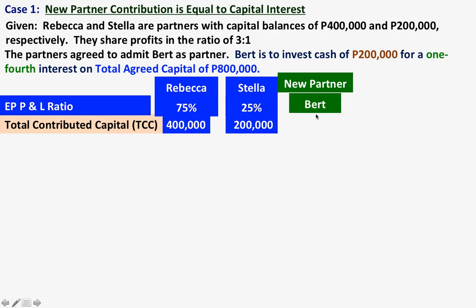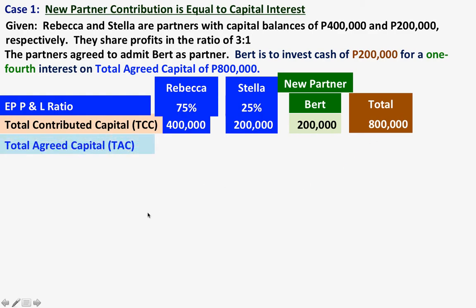And Bert will invest cash because total contributed capital is the total investment, the existing capital structure plus the actual investment made by the new partner. So the total of this now is 800,000.